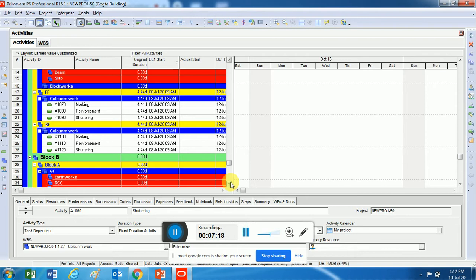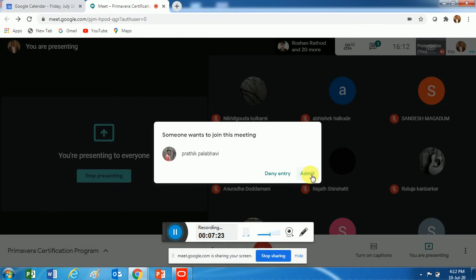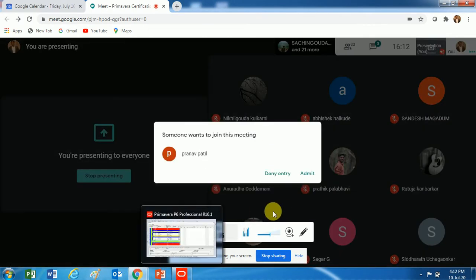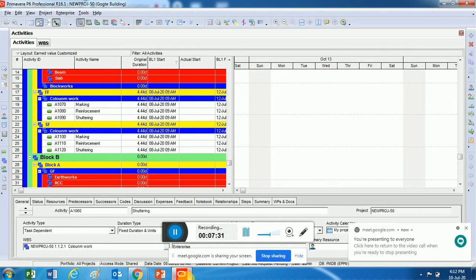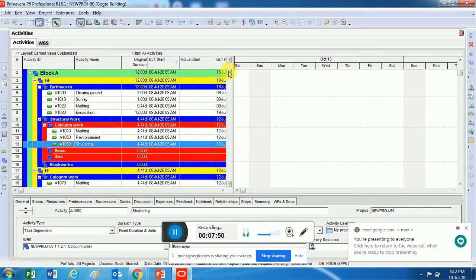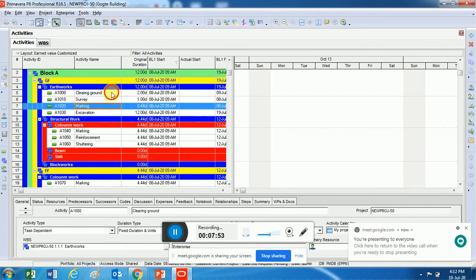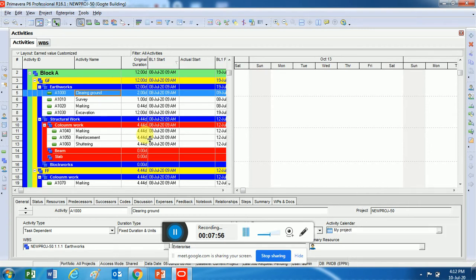Listing down the activities is very important. As and when you start listing these activities, you will have to copy it and paste it. That becomes easier. Or if you still wish to create it individually, you can. I'm just giving you the easiest way to do it, but if you want to create all these activities manually, you can. Of course, you know how to create activities, right? So that is how the activities can be created, and it becomes easier when you do a copy paste of it.